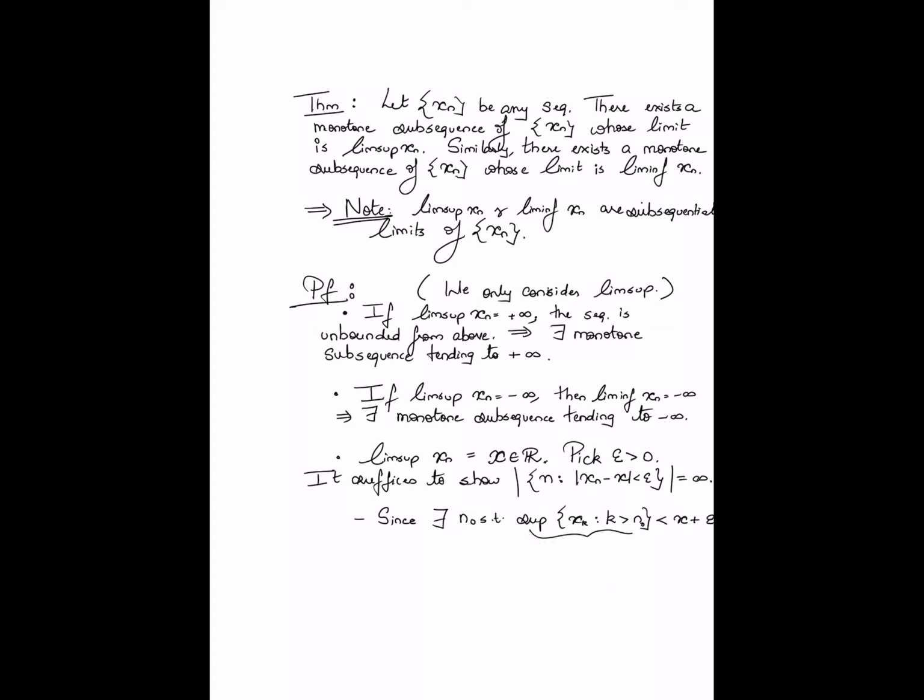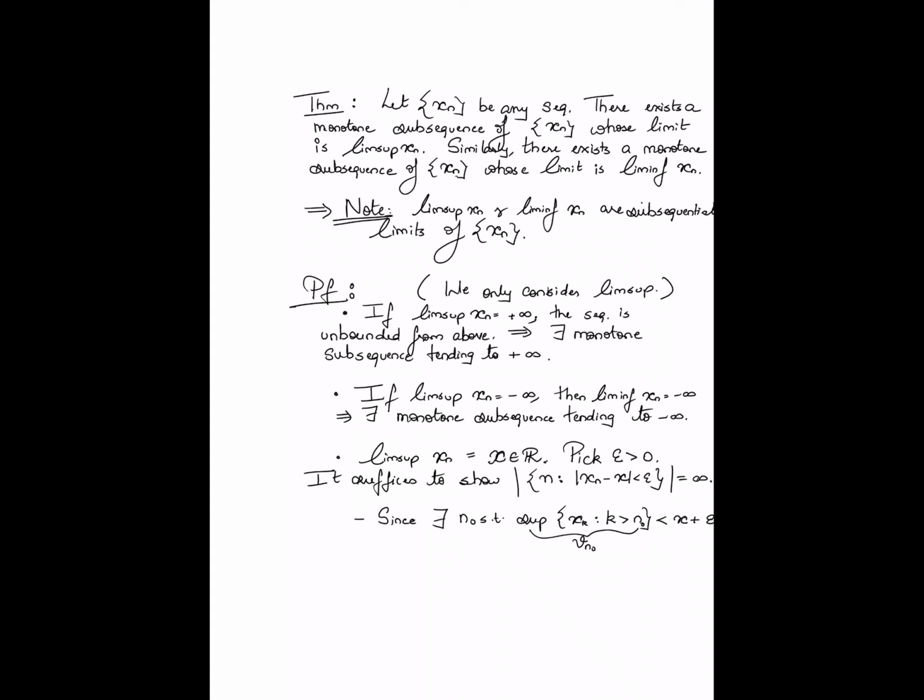Remember, this object is exactly what we have been calling Vn, specifically Vn naught. Because the Vn sequence converges to x by definition, there clearly exists some n naught such that the value of that sequence is less than x plus epsilon. In particular, this is true not just for n naught, but for every n greater than n naught.